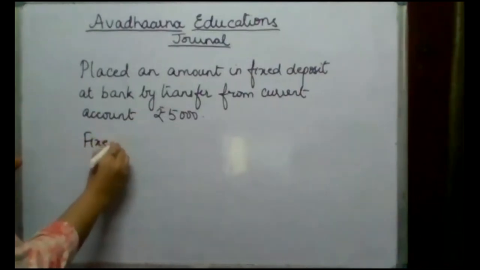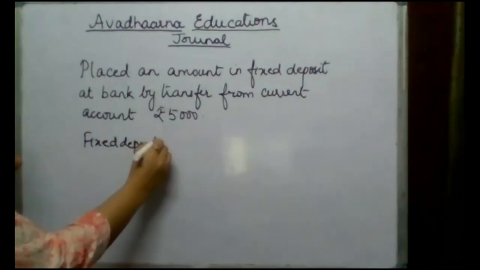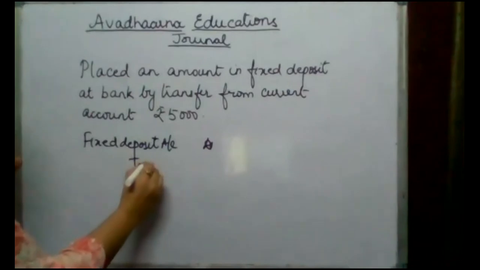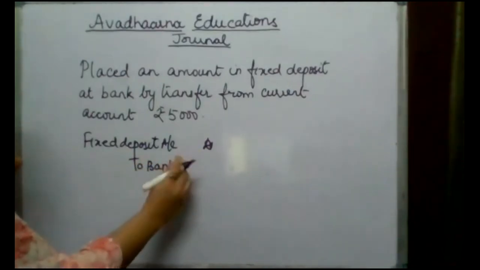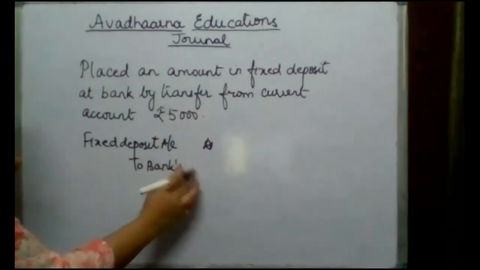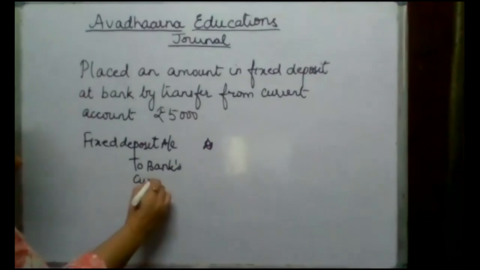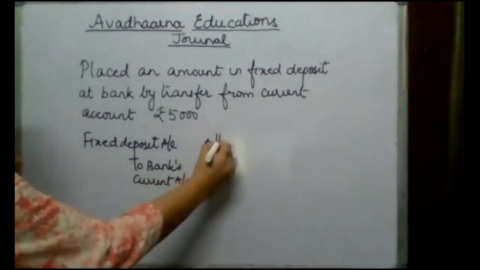So we write fixed deposit account. Again, it should be there in the name of the business. Fixed deposit account debited to your bank's current account. Banks, you can just write bank account also, and to be very specific, if you want to mention, you can write bank's current account.